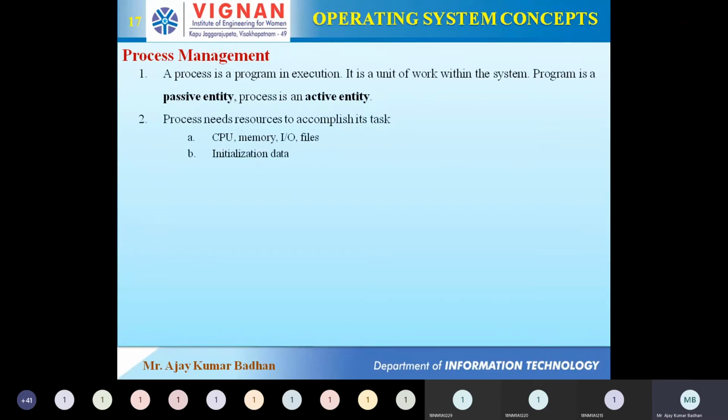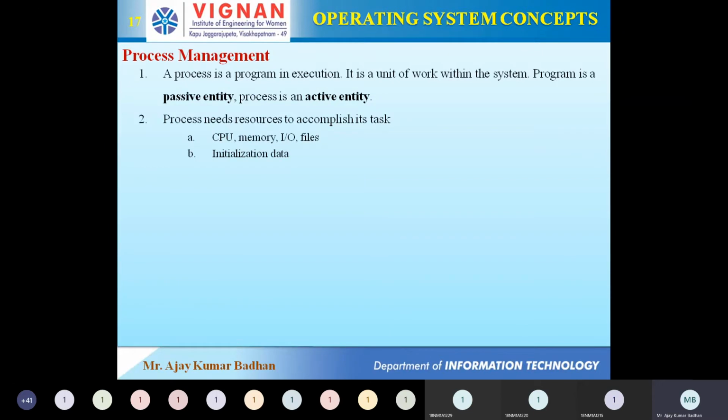So when this process is getting executed, as I told you, like when you are executing a C program, it requires certain resources, right? What are the resources it requires? Definitely it requires CPU time, because the CPU is the one that is going to execute the instructions. Now apart from that, what else is required? Definitely memory is required.